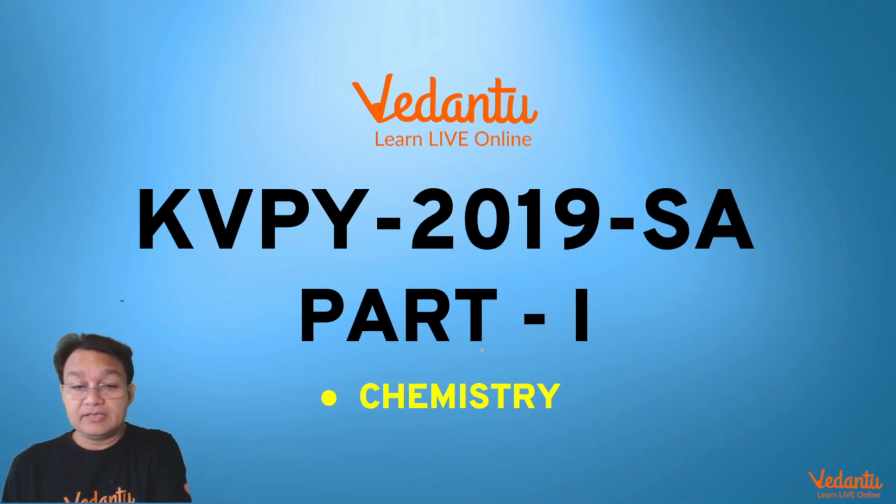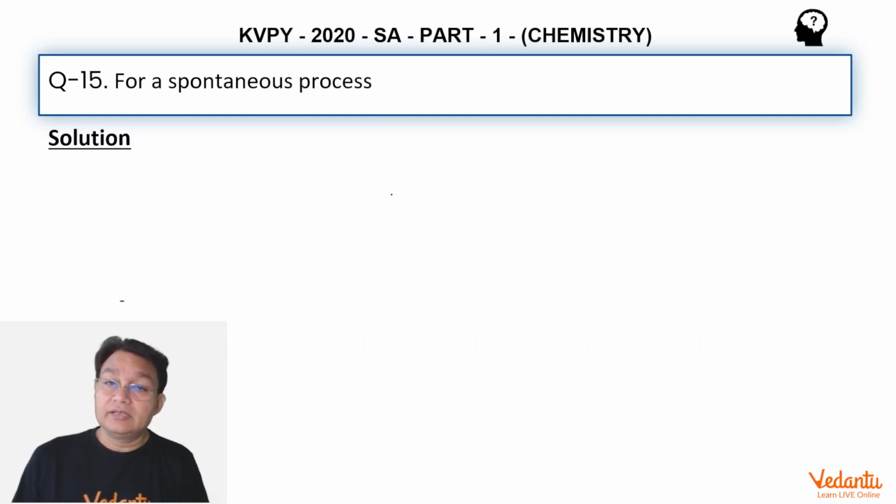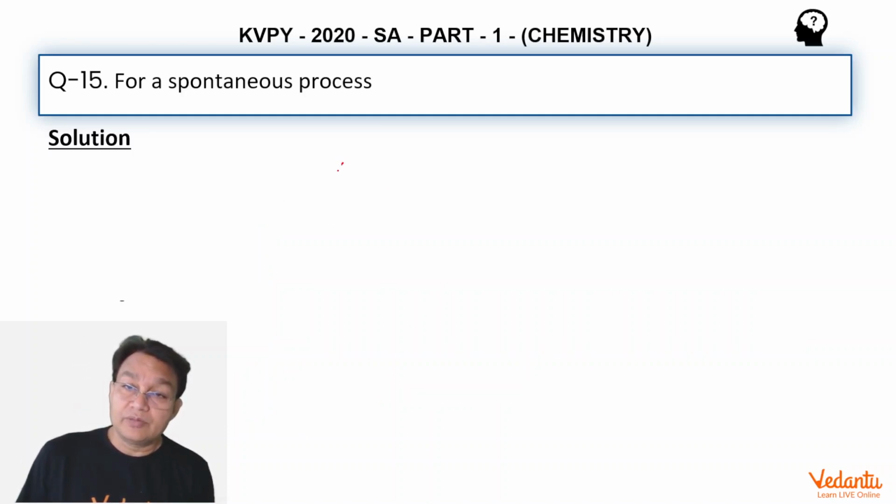Here is a question which belongs to thermodynamics. For a spontaneous process, the enthalpy change of the system must be negative, entropy change of the system must be positive, entropy change of the surrounding must be positive, and entropy change of the system plus surrounding must be positive. Pretty straightforward question, and the answer is here: we know this relationship, delta S total must be greater than or equal to 0 for a process.